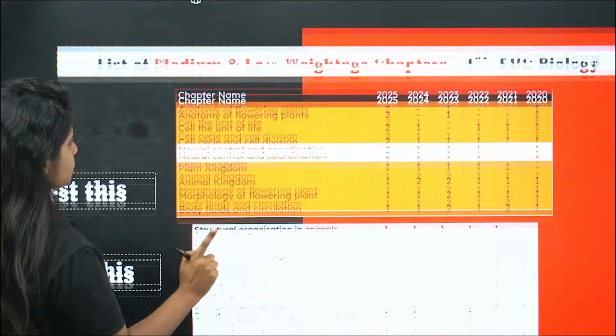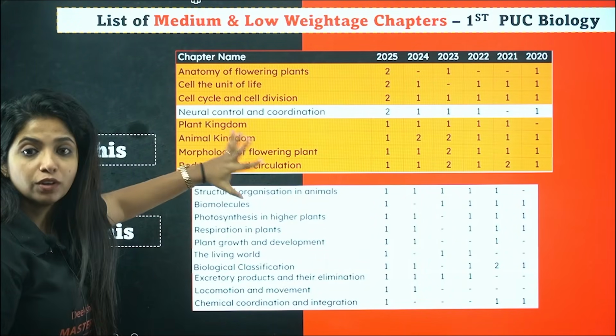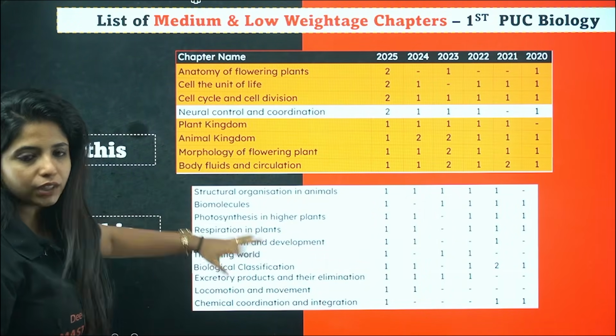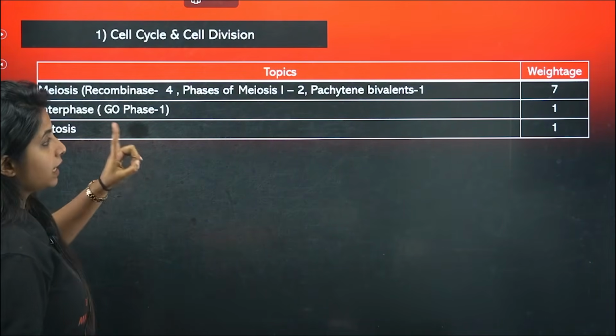So when you talk about first PUC, you have this many chapters. These chapters are something that you need to prioritize. I'll be showing you the order. We are going order by order only, so you need not worry. The first chapter that we have is cell cycle and cell division.